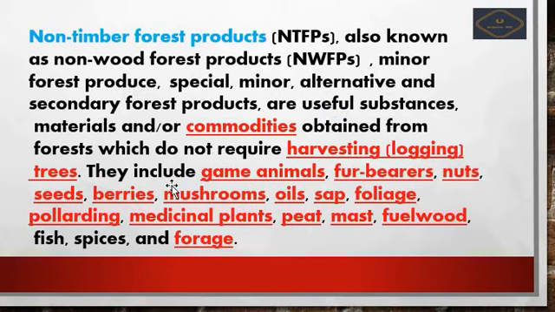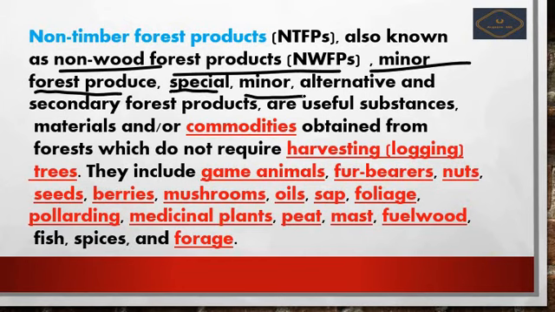Next we see further, non-timber forest products. Non-timber forest products are also known as non-wood forest products. They are called minor forest produce and special, minor, alternative and secondary forest products.